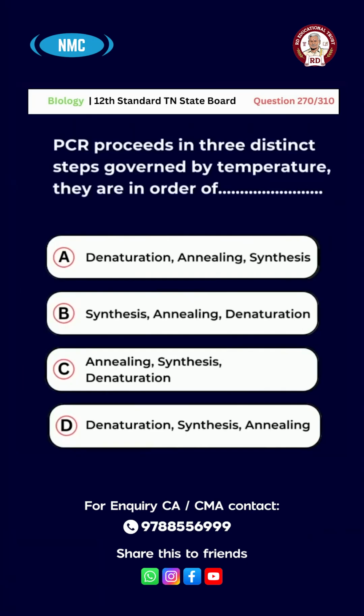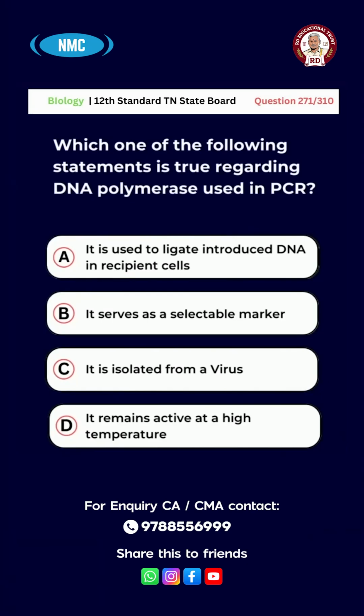Question number 270. PCR proceeds in 3 distinct steps governed by temperature. They are in the order of A, denaturation, annealing, synthesis. B, synthesis, annealing, denaturation. C, annealing, synthesis, denaturation. D, denaturation, synthesis, annealing. The right answer for this question is option A. Denaturation, annealing, synthesis.